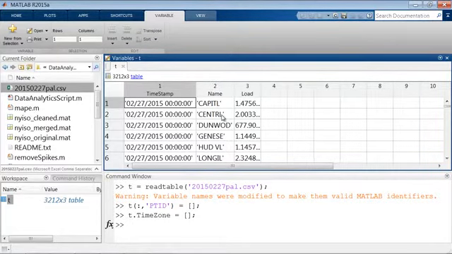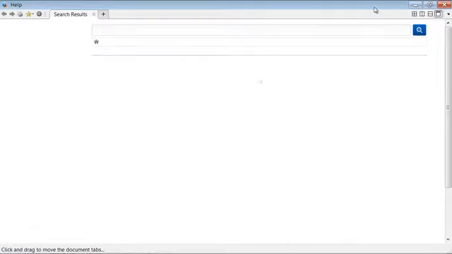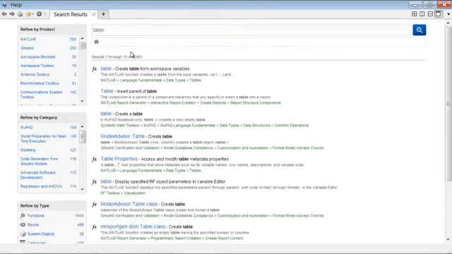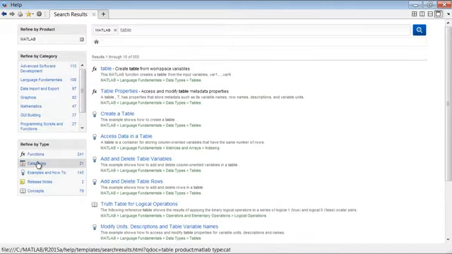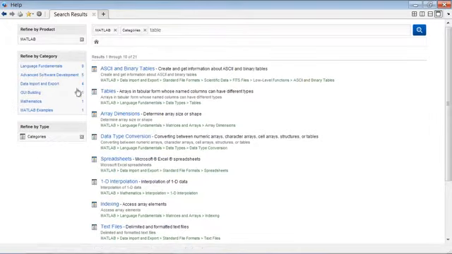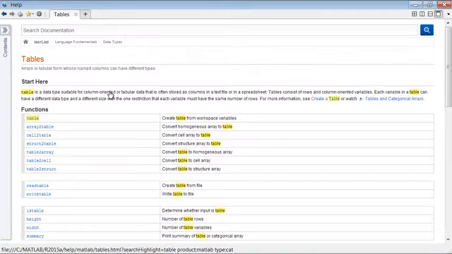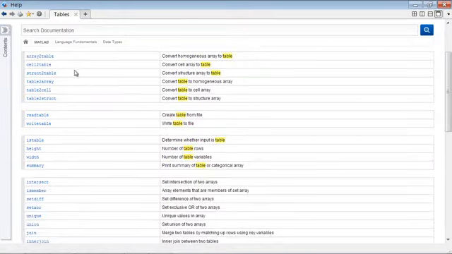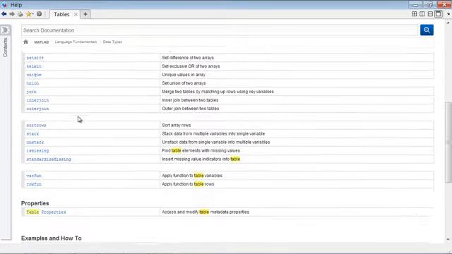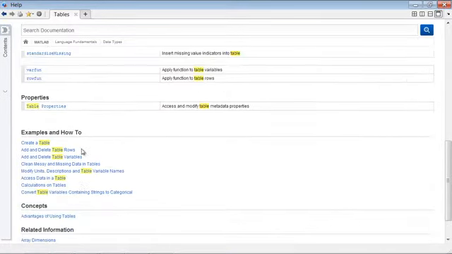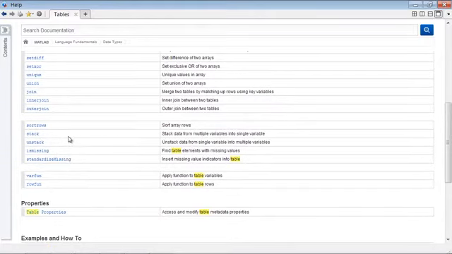If you're new to any concept or function in MATLAB, I always encourage you to check the documentation. We can do a quick search for table if we're new to the table data type. And then we can also filter. Let's say I want to filter by products, so I want to look at just base MATLAB, and maybe I want to look for category pages that just summarize topics. So we can find one on tables. These category pages are great. They organize different functions associated with the topic, properties, examples, concepts, and so on. In this case, I'm looking for what's called unstack.